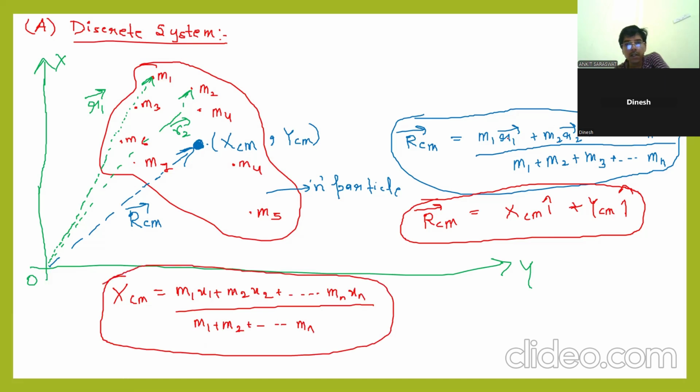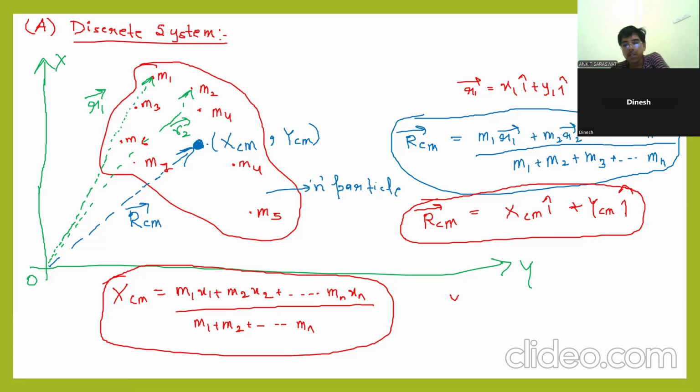If you open this, R1 vector is x1 i cap plus y1 j cap. If you segregate and compare, then you will get this. Finally you are getting xcm will be m1 x1 and so on.